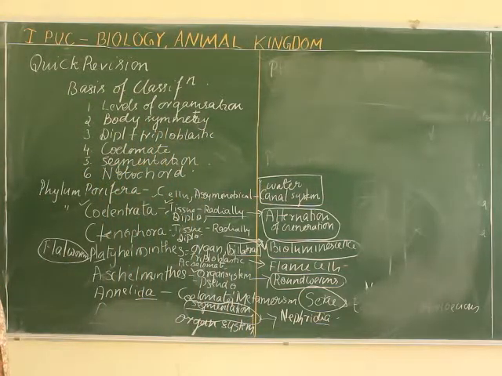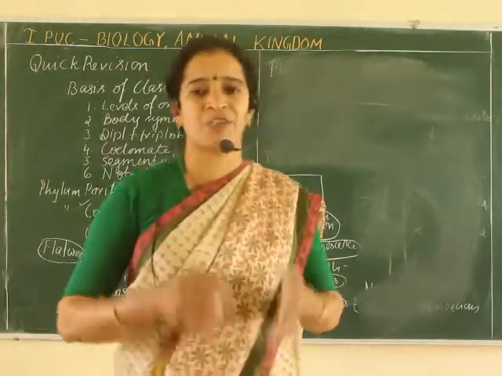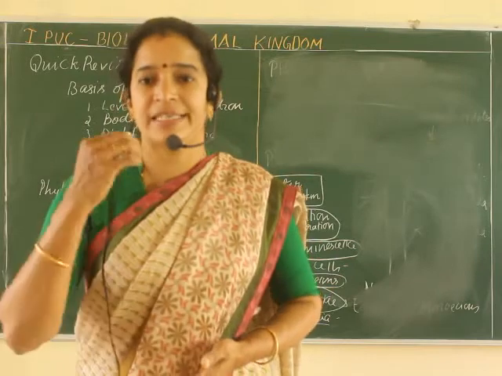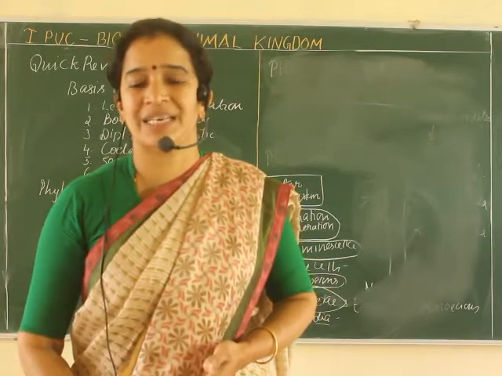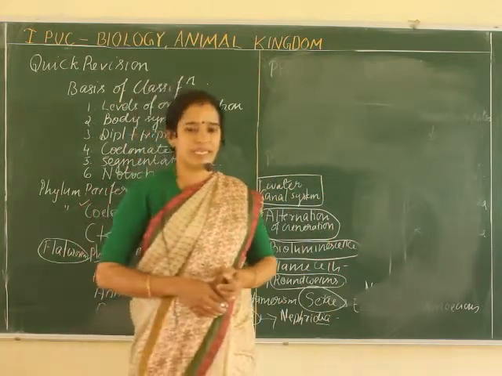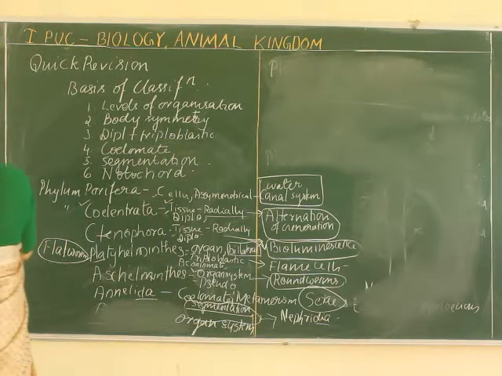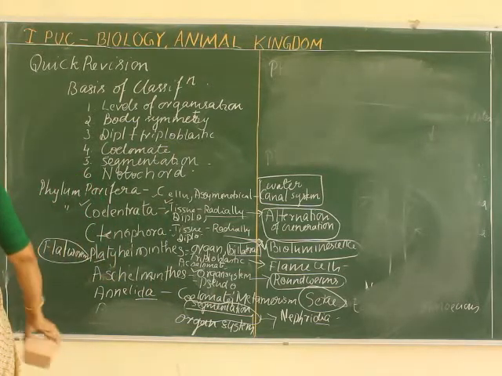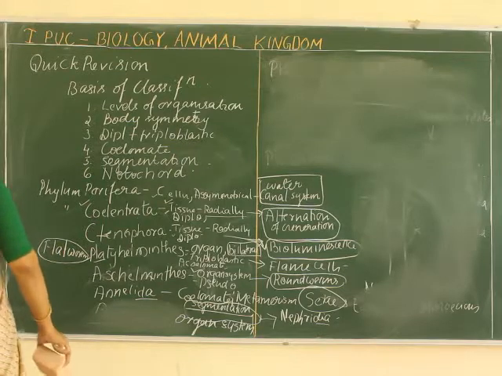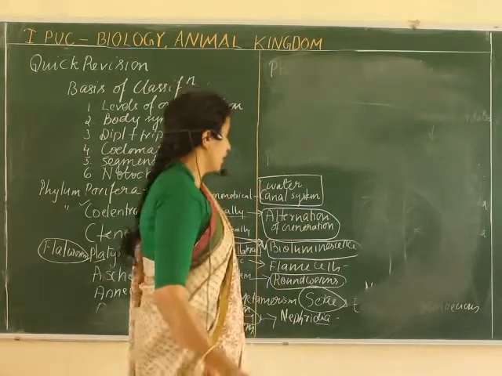Then the body is covered by a chitinous exoskeleton. Remember, that's why they are one of the successful animals. The respiratory organs are gills and lungs. Malpighian tubules are the excretory organs. Trachea is the respiratory system found in the insects. Most of them are dioecious. Fertilization is internal, they are oviparous, and some of them are ovoviviparous also, right?